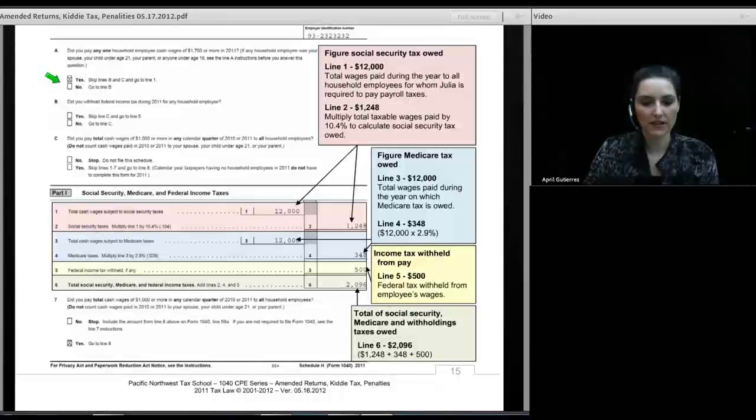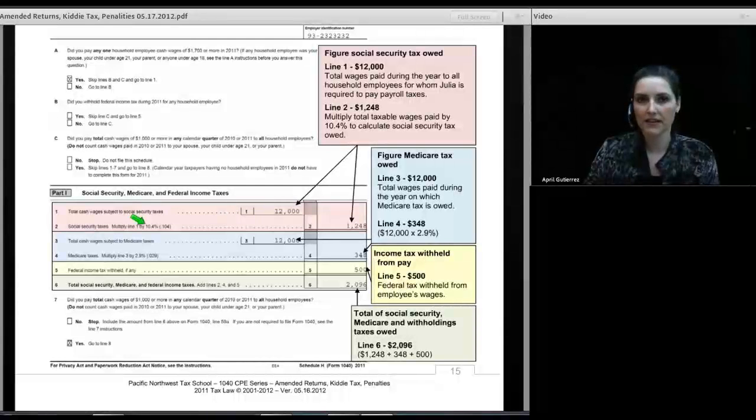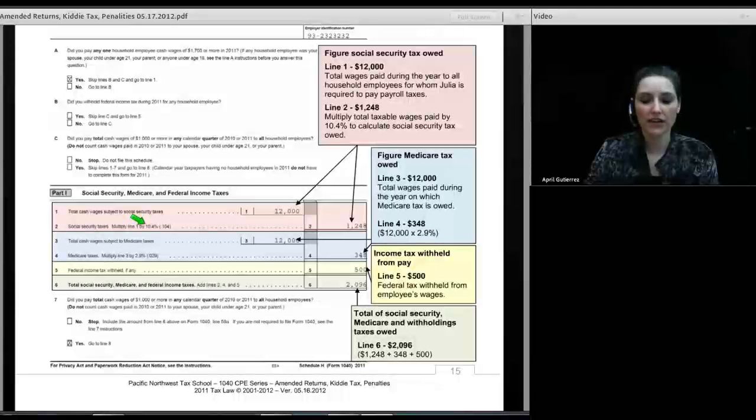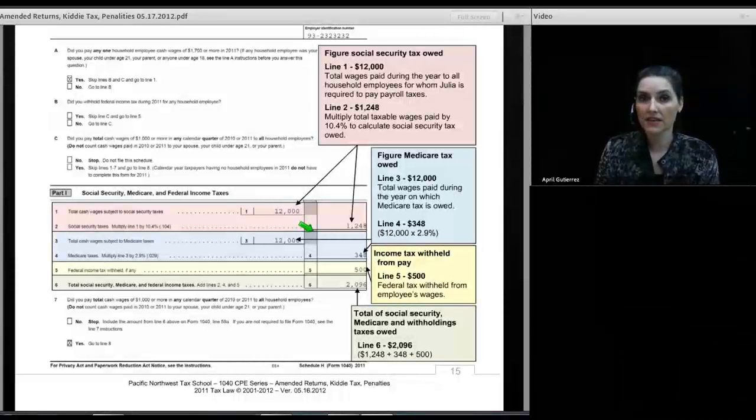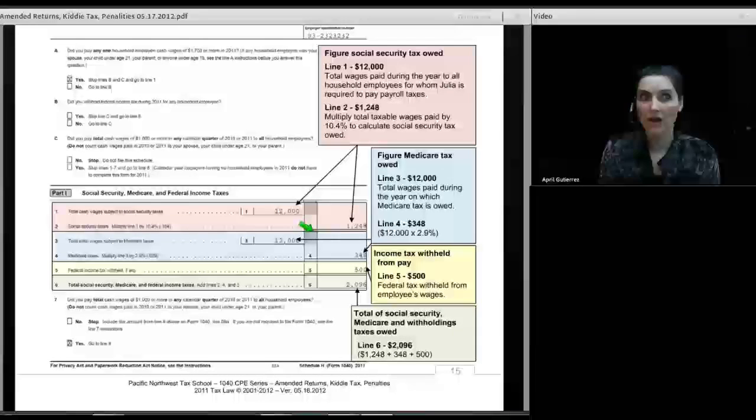So we check that box. And then on line 1, we enter the cash wages paid and multiply that by 10.4%. 4.2 is the employee share and 6.2 is her share. We multiply that out, and that's the amount she needs to pay. So what you can see here is if she fails to withhold the employee's tax from that employee, she's still responsible for paying it. It's right on the form.